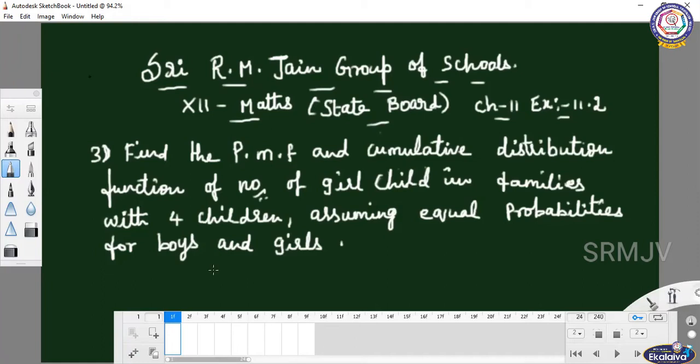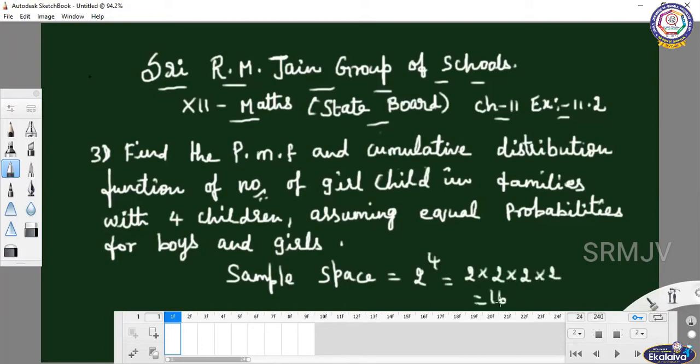So what is the sample space? Four children are there. Find the number of girls. Boys and girls are the two sides. So the sample space is 2 power 4, equal to 2 into 2 into 2 into 2. So the value is equal to 16. So the sample space is nothing but 16.